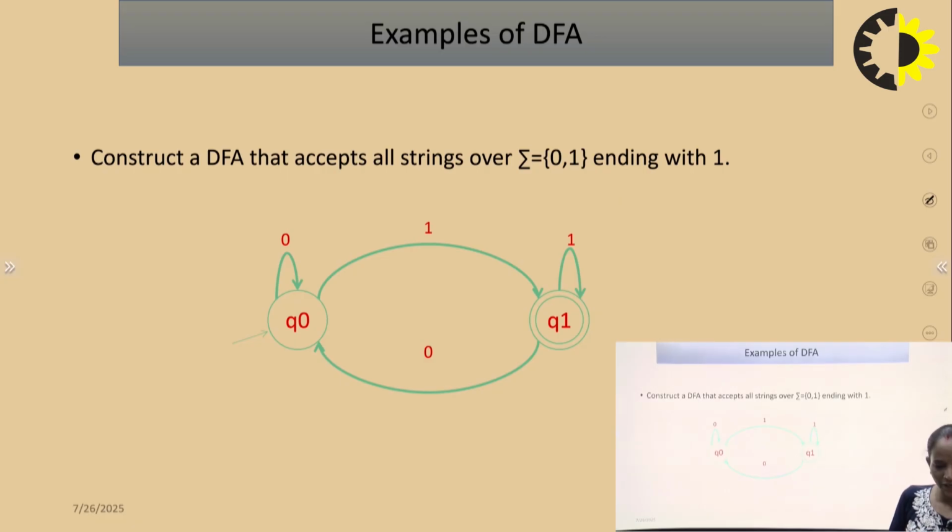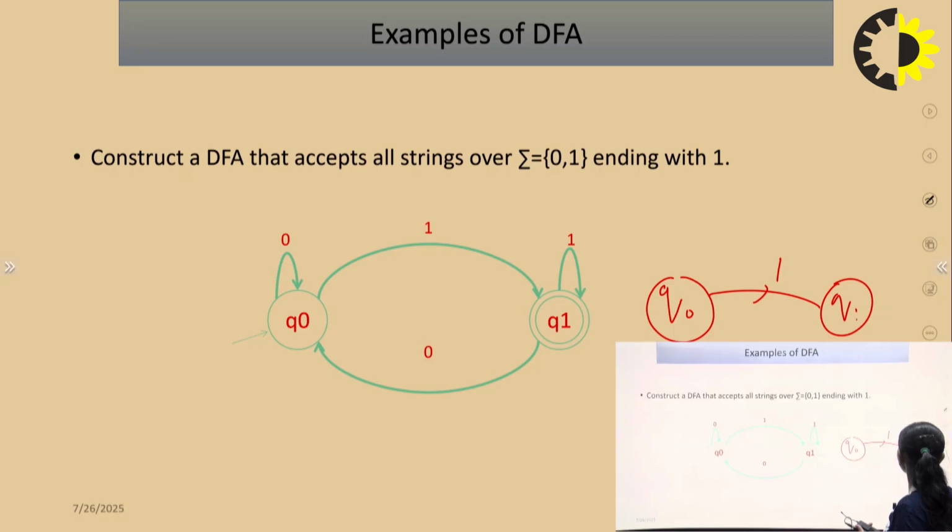Ending with 1 means the string will always end with 1. Suppose the initial state is q0, and it will always end with 1. Then this is the final state, suppose this is q1. What about 0? There are two inputs. The transition for q0 on 1 goes to the final state. What about 0? Nothing is said about 0 yet.